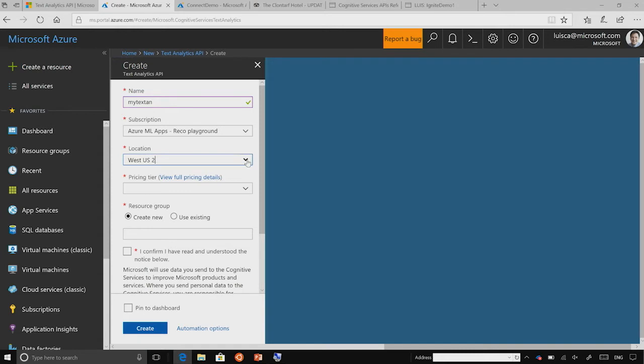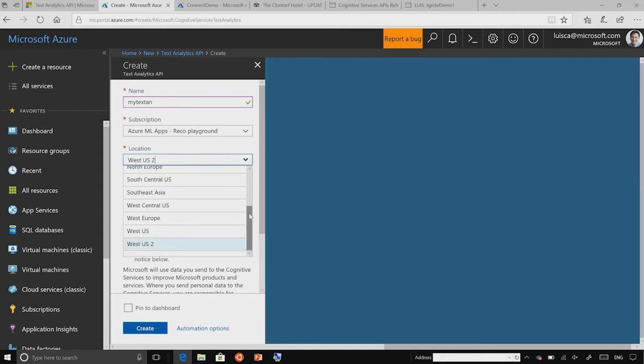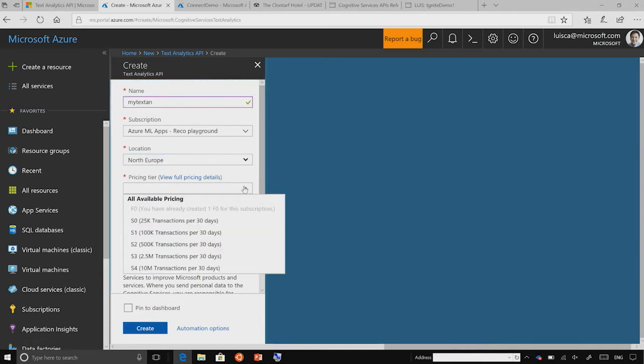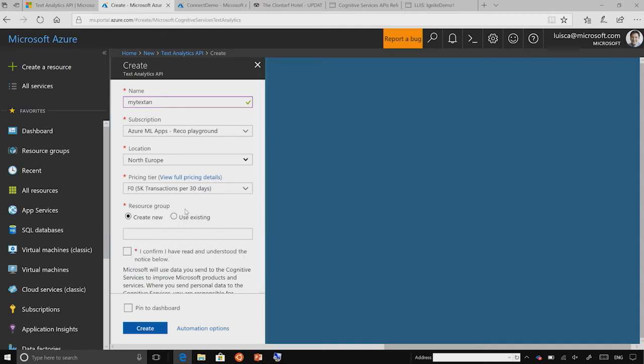I am happy to announce that we are supporting now 13 different regions. We added 6 regions just for Ignite. So I'm going to pick, I don't know, North Europe or something like that. And then I can select a pricing tier. I should point out that we have support for a free tier. That's F0. So that will give me 5,000 transactions for the next 30 days. And I could just create a new resource.